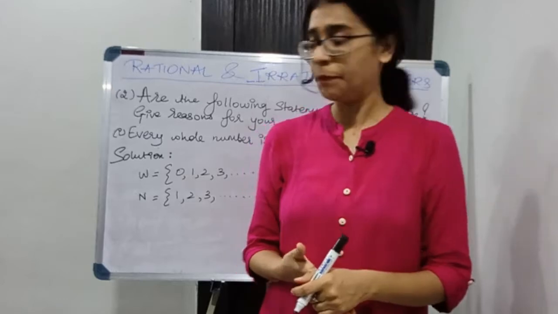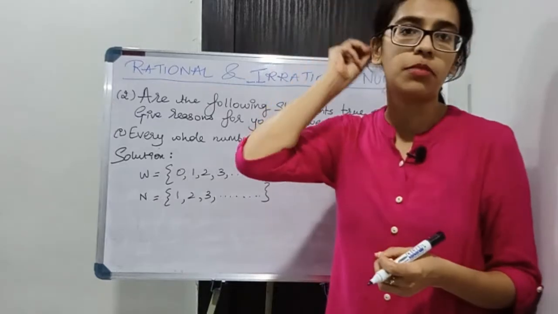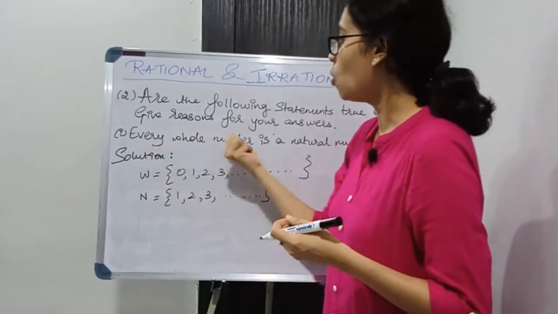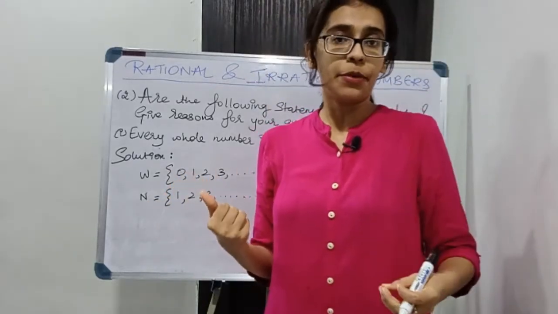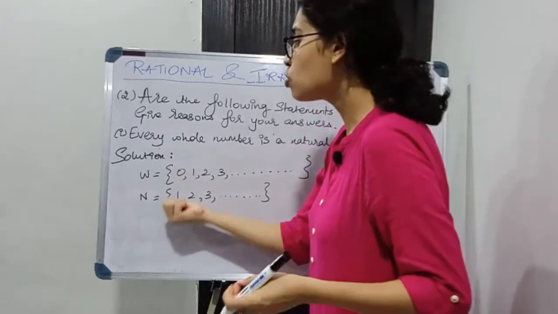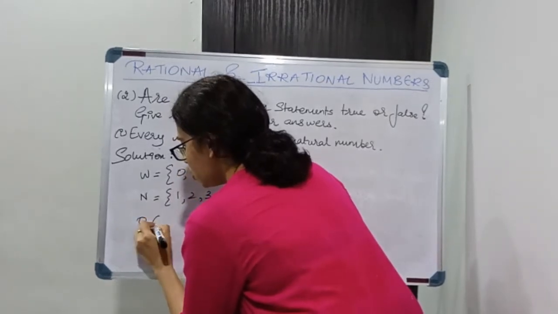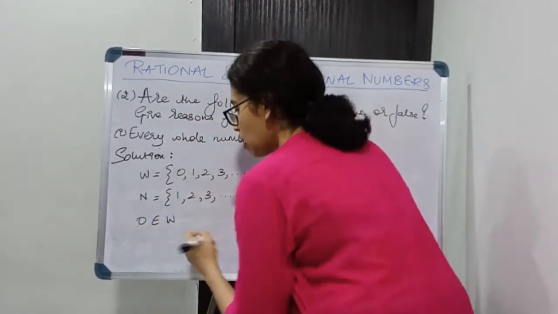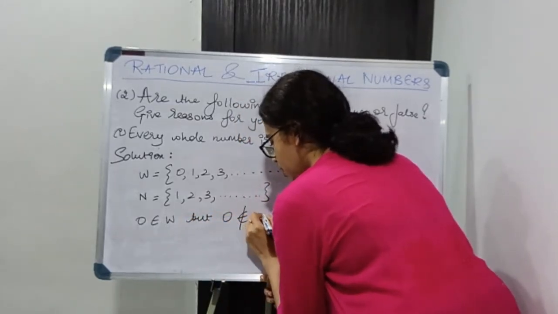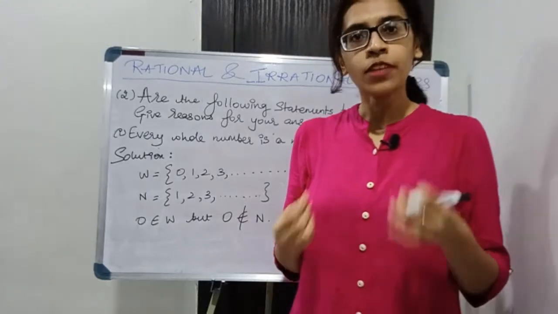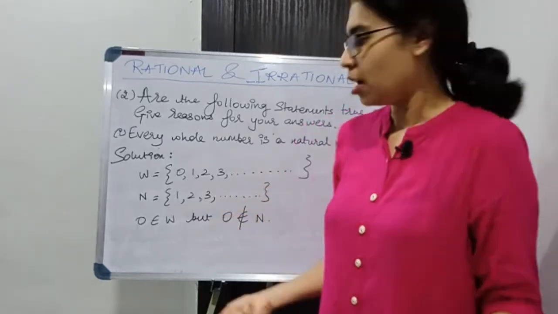Now what do I observe over here? 0 belongs to the set of whole numbers but it is not present in the set of natural numbers. And what are you asked over here? Every whole number is a natural number. So is 0 a natural number? No, it is not a natural number because it does not belong to the set of natural numbers. So 0 belongs to the set of whole numbers but 0 does not belong to the set of natural numbers. So I can say that every whole number is not a natural number.